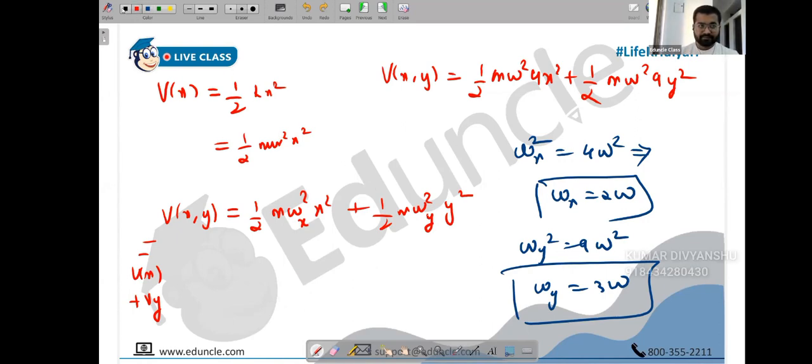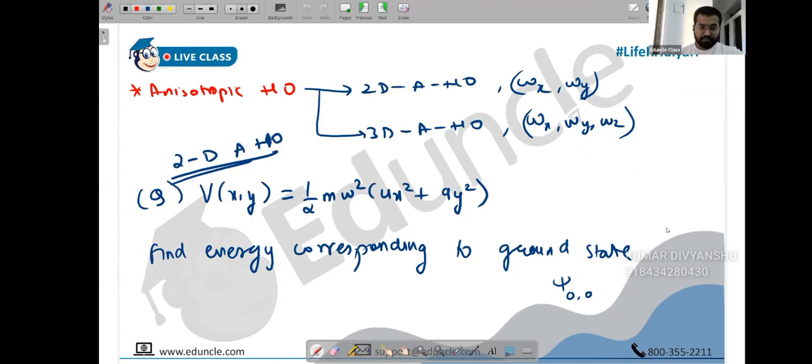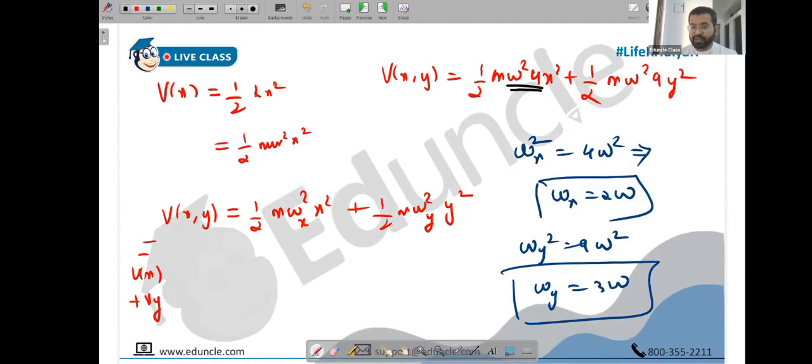I hope you are with me. So please go back to the last page once. In the question, there is no omega x or omega y. There is only omega. Now if you expand this, you have omega square into 4, and omega square into 9. So if you compare this and this, omega x square is 4 omega square, and omega y square is 9 omega square. So you have got omega x is 2 omega and omega y is 3 omega. It's omega only here.